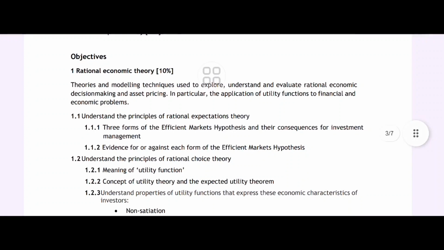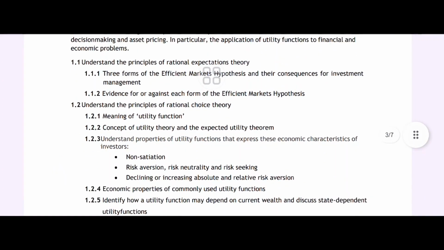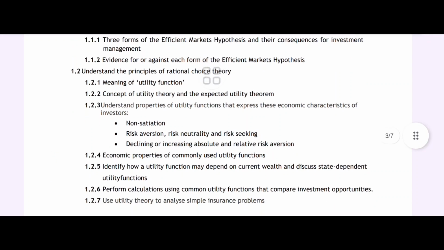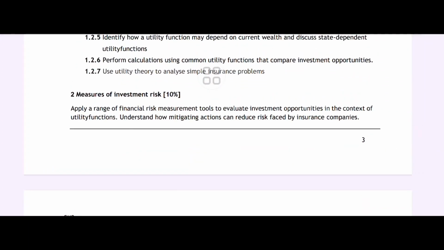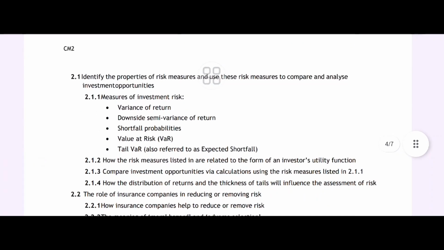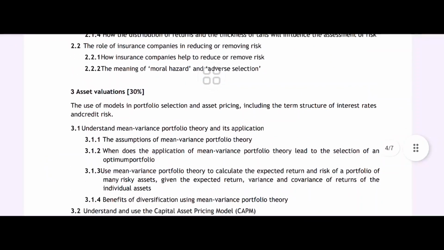Rational economic theory means efficient market hypothesis, consequences for investment management, evidence for or against each form of the efficient market hypothesis, meaning of utility function, non-satiation, risk aversion, risk neutrality, as I told already, the uncertainty part. Perform calculation under the measurement of investment risk, applying a range of financial risk measurement tools to evaluate investment opportunities in the context of utility function, variance of return, downside probability, all those things, and asymmetric information.